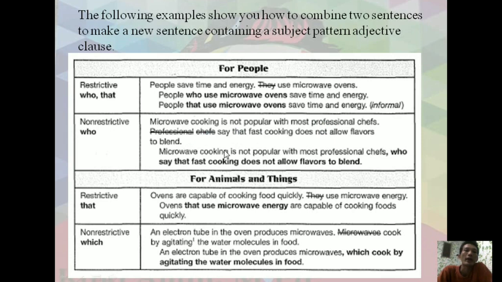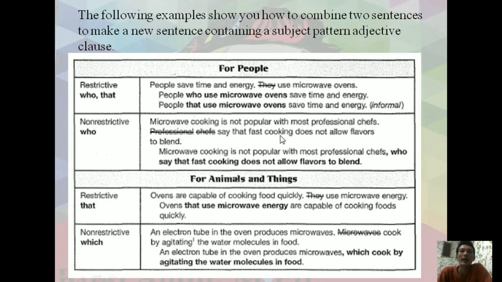And for the non-restrictive who here, microwave cooking is not popular with most professional chefs. Look at here.